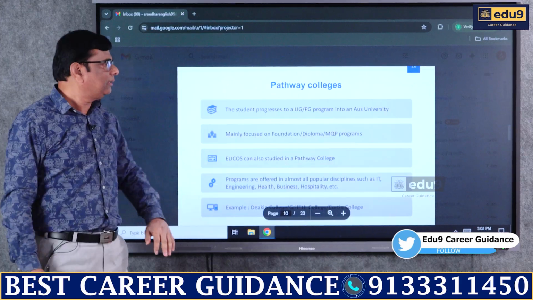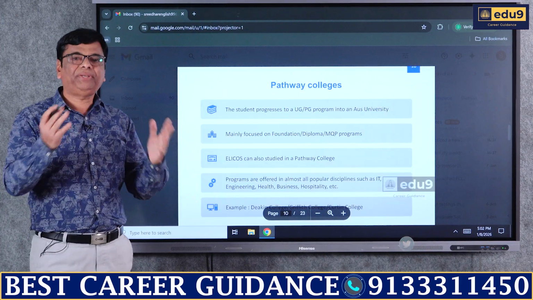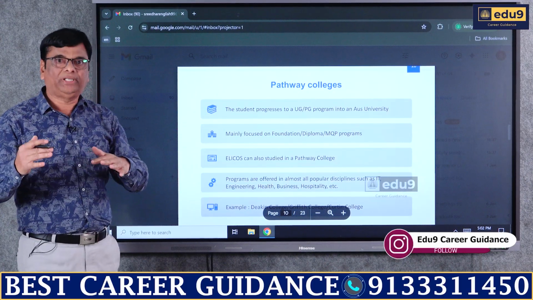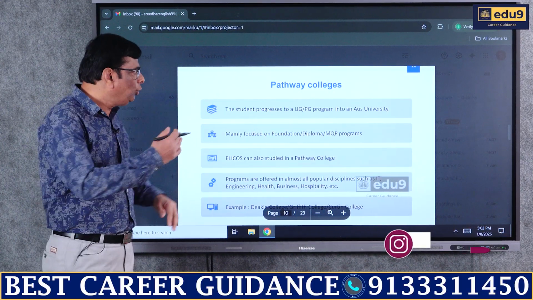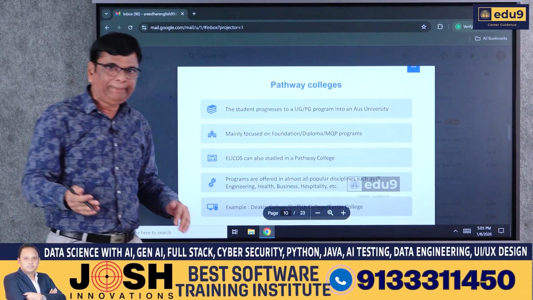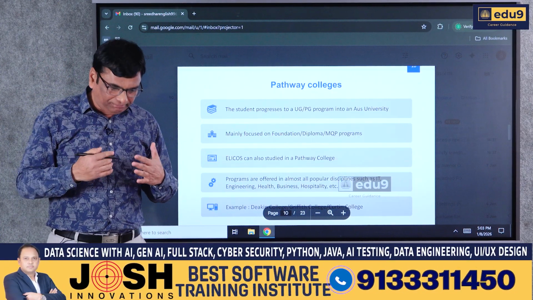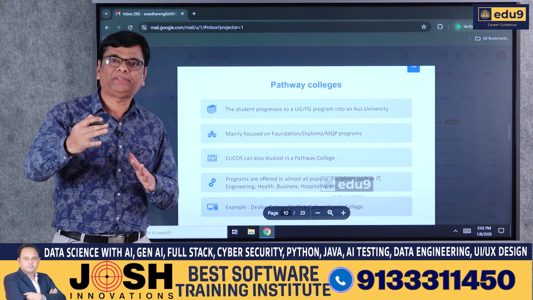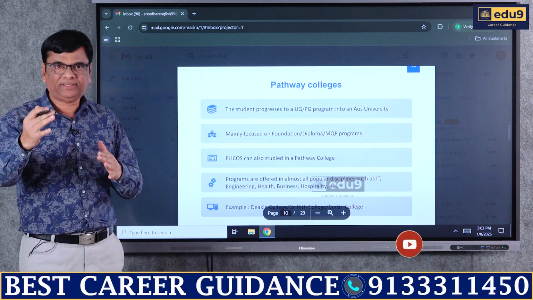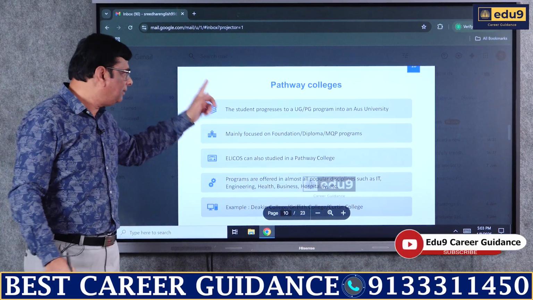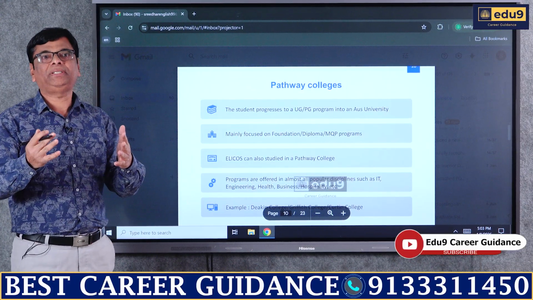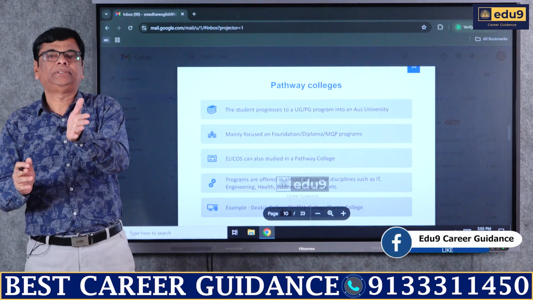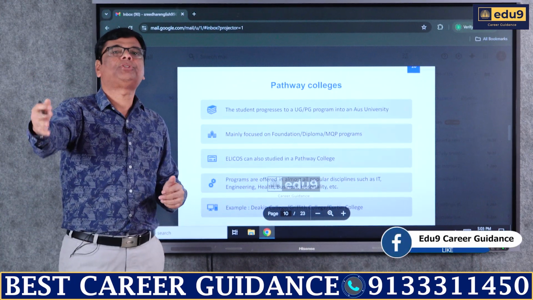Now let us understand pathway colleges as we saw in the previous slide. In these pathway colleges, the student progresses to a UG or PG program in an Australian university. Suppose the admission conditions are not met due to the English proficiency test or percentage difference and all, this kind of course is advised by the university. This is a 4-month semester course where you need to go through that so that you can directly join the course which you are applying for.